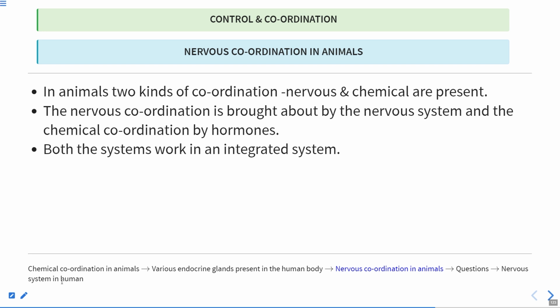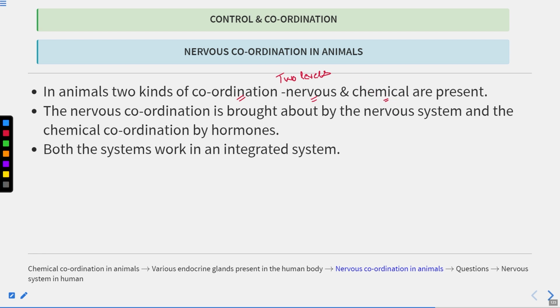Now in animals, I've already told you in the previous lectures, coordination occurs at two levels, or you can say coordination comprises two things. First is the nervous system, another one is through chemicals.